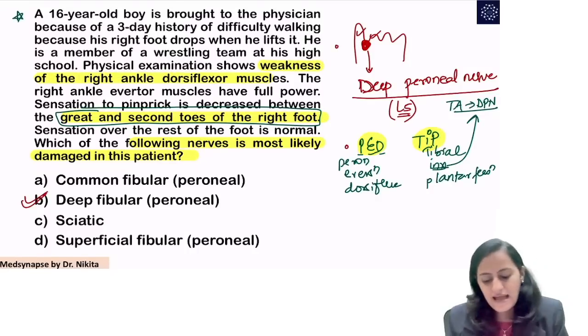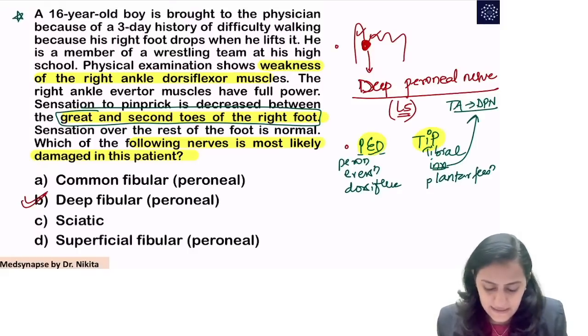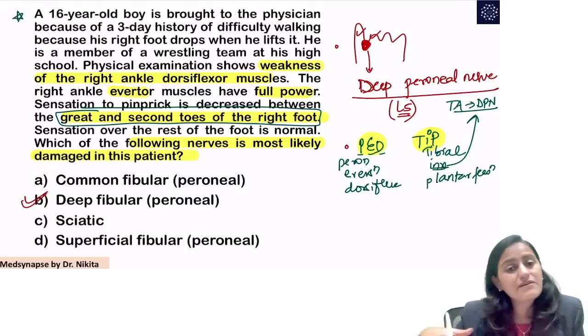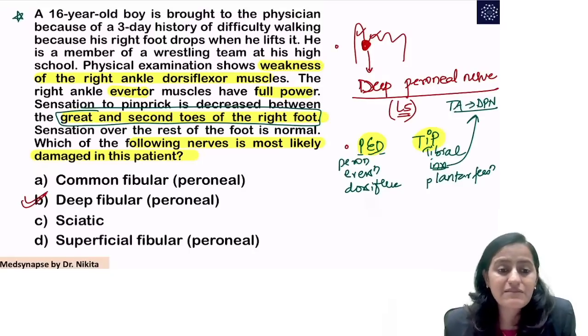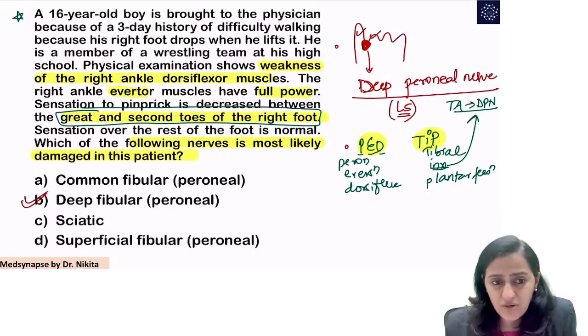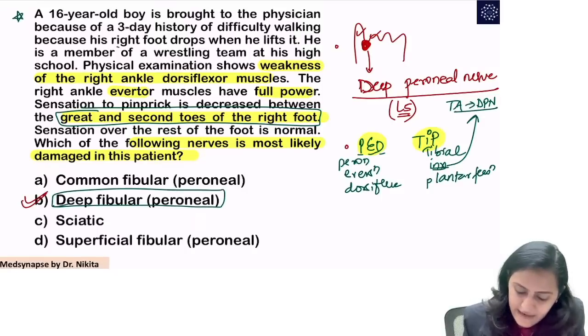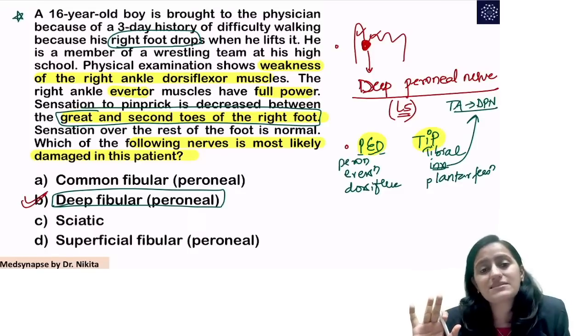Weakness of the ankle dorsiflexor muscles. The everter muscles have full power. Eversion is by the superficial peroneal nerve, the everters which are there. So remember, the answer here is going to be deep peroneal nerve, and the patient has foot drop as well because the dorsiflexion is affected.